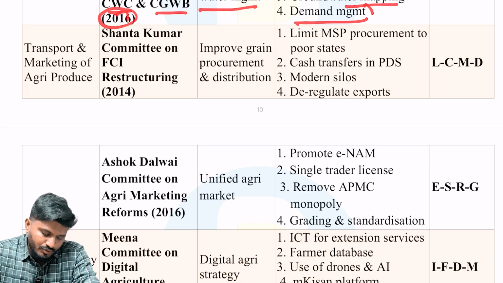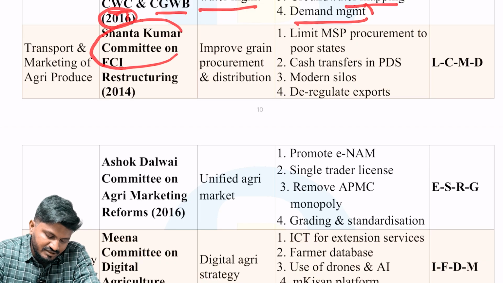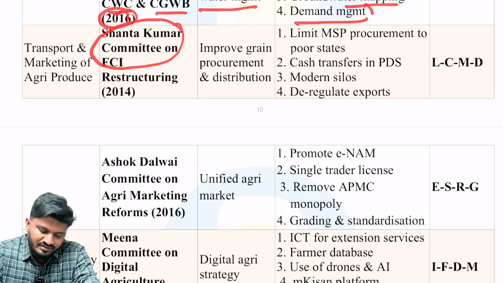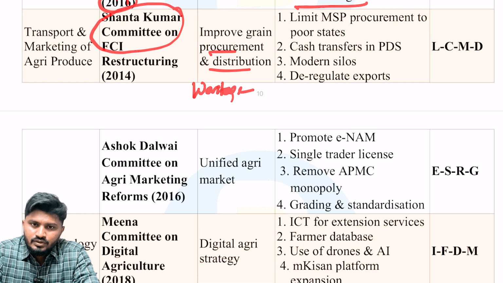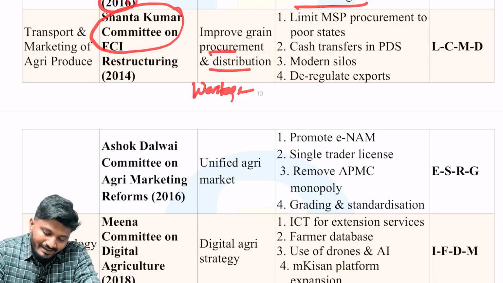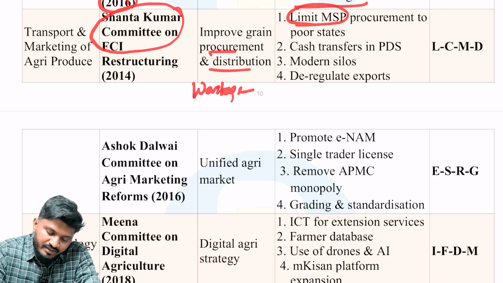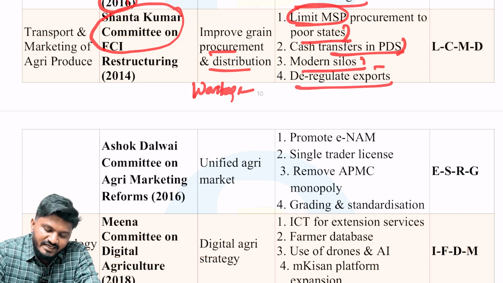Next is transport and marketing of agricultural produce. A very important committee, that is Shanta Kumar committee on FCI restructuring. Okay, Food Corporation of India restructuring in 2024. The aim is improving grain procurement and distribution to avoid wastage. Okay, so the recommendations are very important. Limit MSP procurement to poor states only, cash transfers in the public distribution system, modern silos, and deregulate exports.